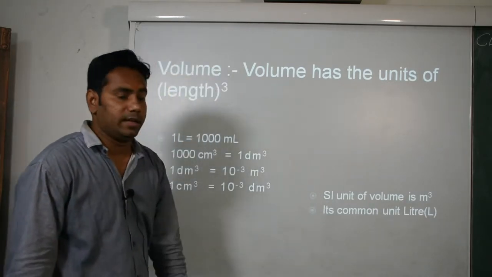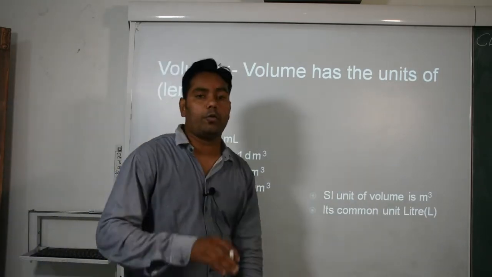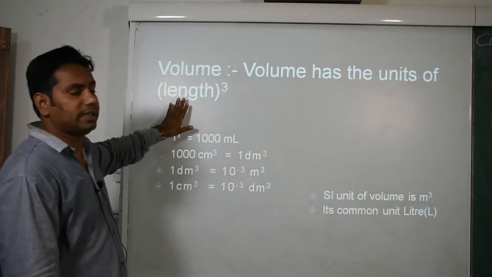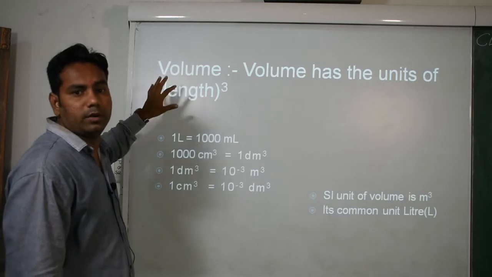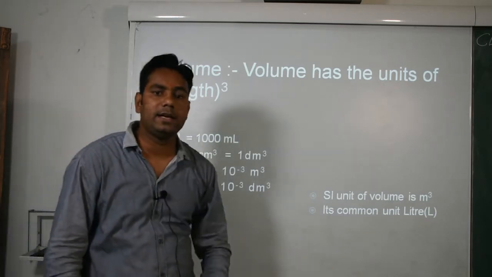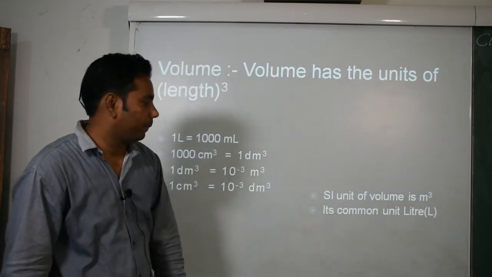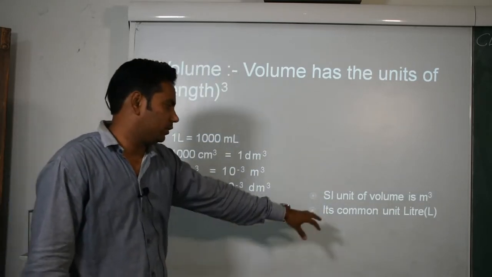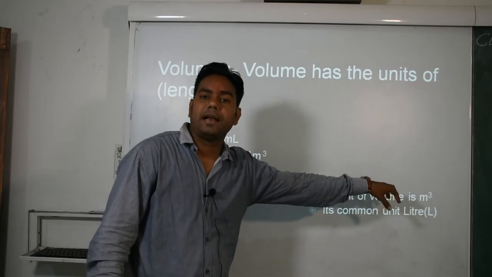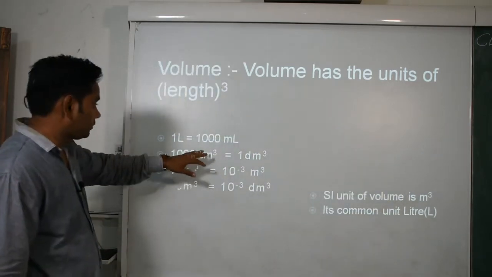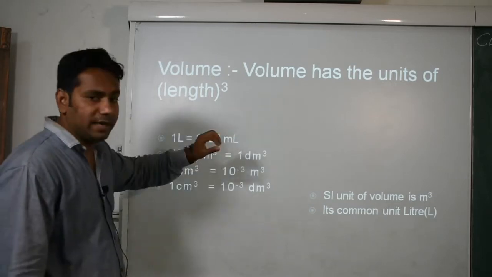One more thing, the SI unit of volume is meter cubed, because volume depends on length, and you know the length base unit is meter. Our common unit is liter, and in the laboratory for test tubes we use milliliters.